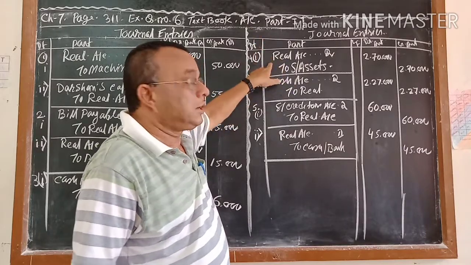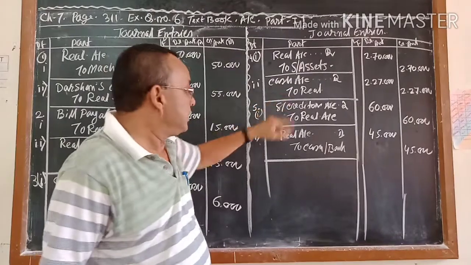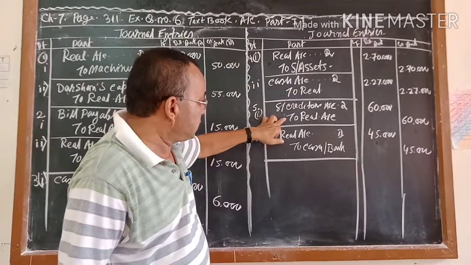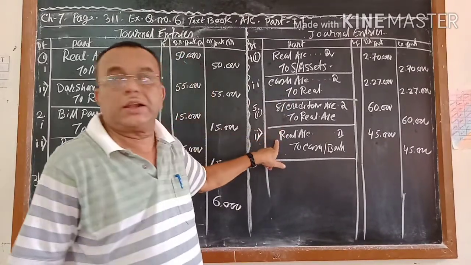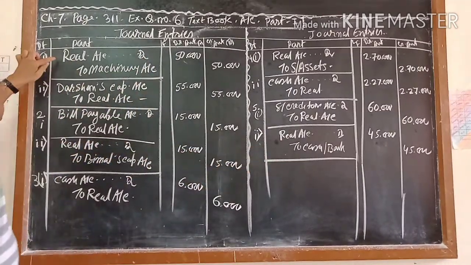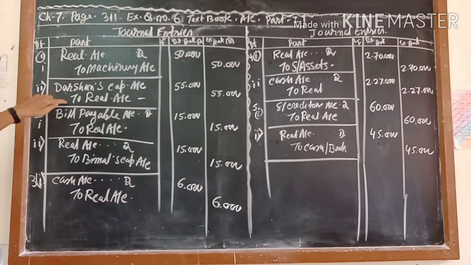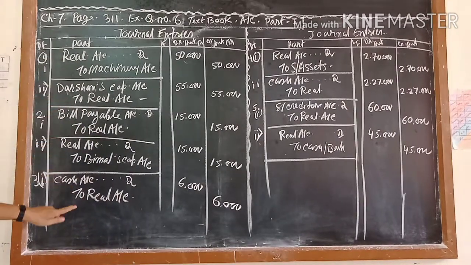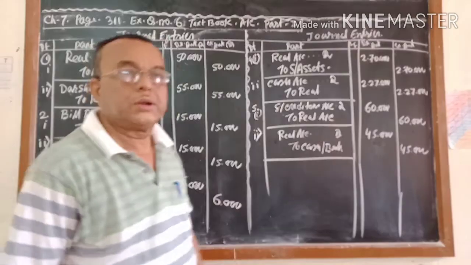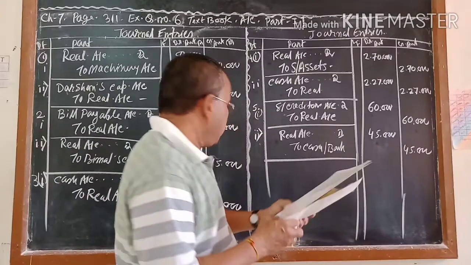If in the first journal realization account is debit, in the second journal realization account will be credit. Similarly, if in the first journal realization account is credit, in the second journal realization account will be debit. Obviously, here also 1, 2, where you get two entries: realization debit, realization credit, realization debit, realization credit. This way also you can remember it. Five is over.